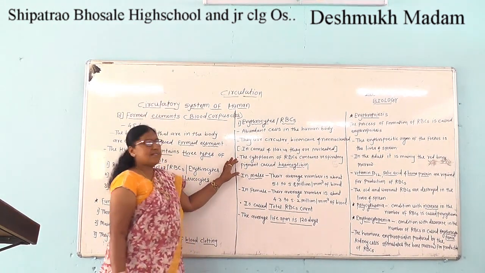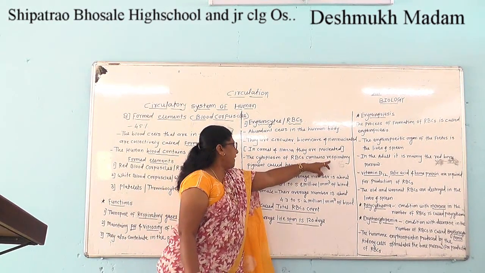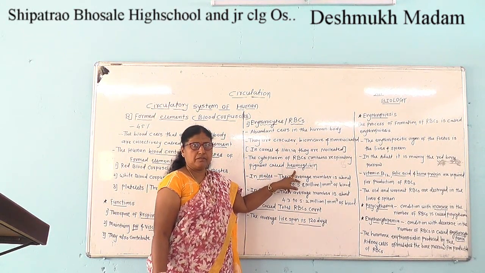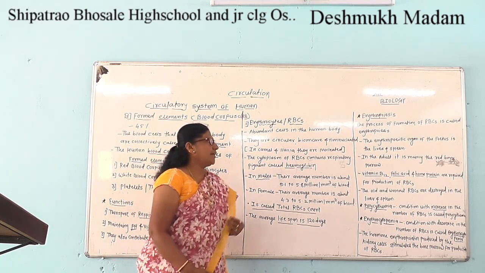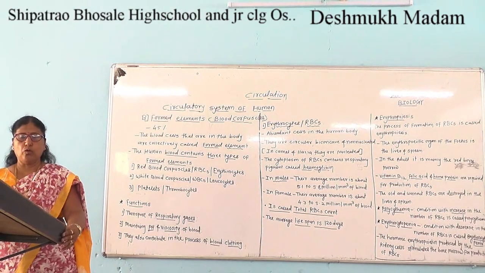The cytoplasm of RBCs contains a respiratory pigment called hemoglobin.